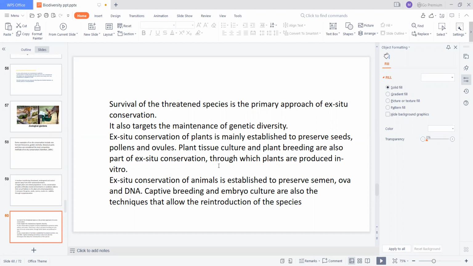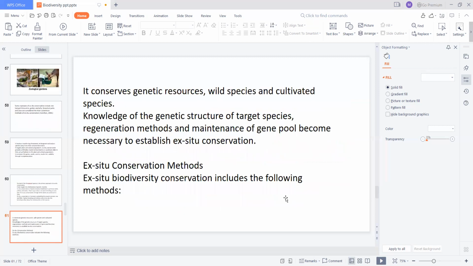By taking this, they are cultured, growing in the culture media. So in a small duration, we can grow many plants, micropropagation. Ex situ conservation of animals is established to preserve semen, ova, and DNA. Captive breeding and embryo culture are also techniques that allow the reintroduction of the species. So it conserves genetic resources, wild species, and cultivated species.